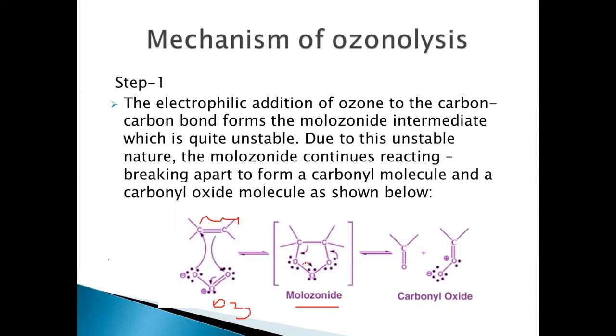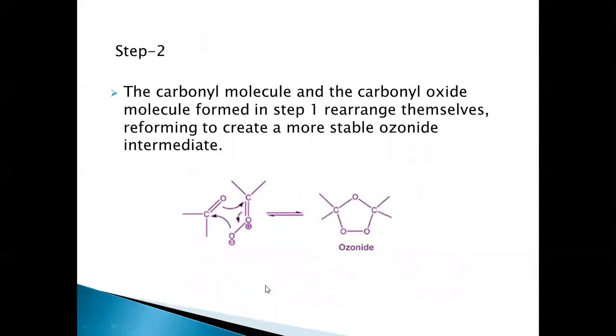Because of the presence of two peroxy linkages here, this is very unstable, so it immediately rearranges itself, resulting in the formation of ozonoid. First, a carbonyl oxide and a carbonyl molecule are formed, and these result in the formation of this ozonoid, which is shown here.